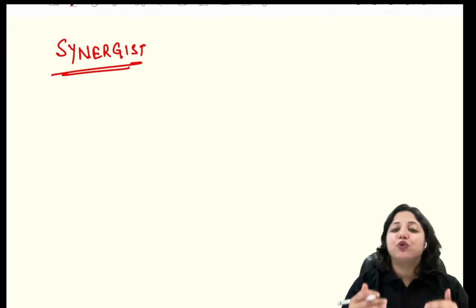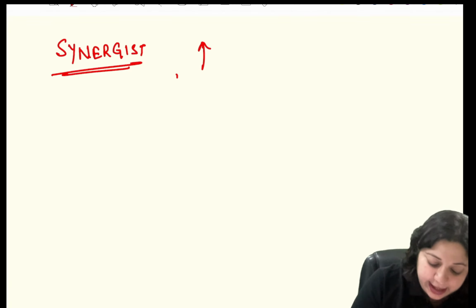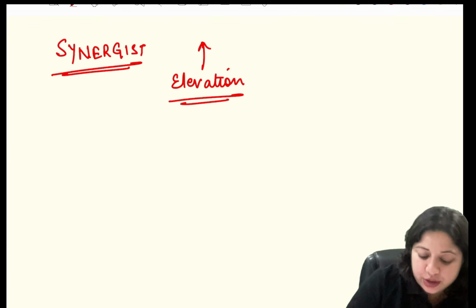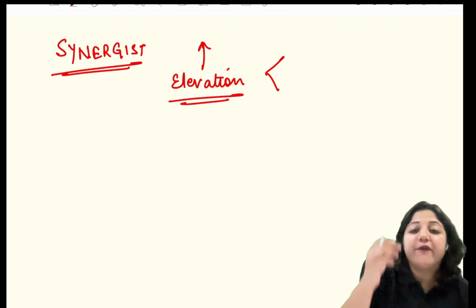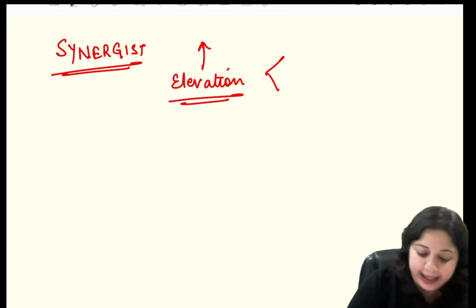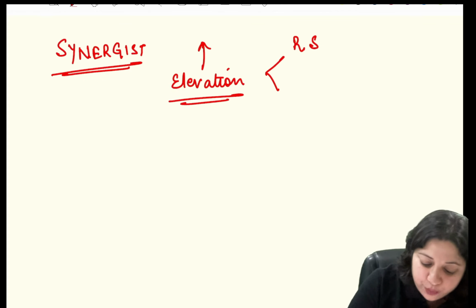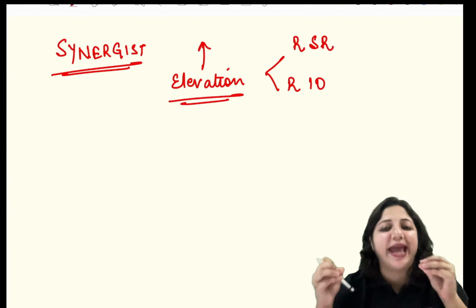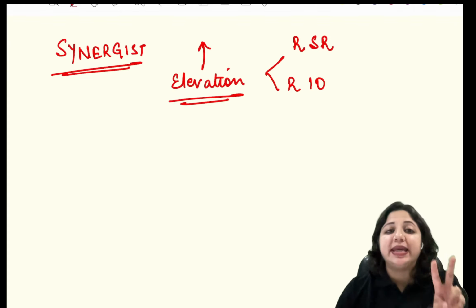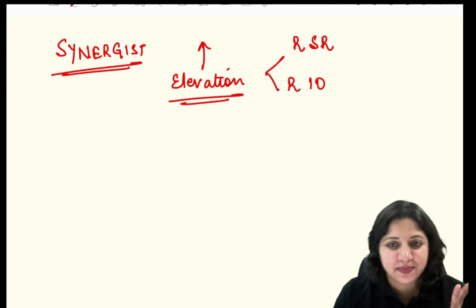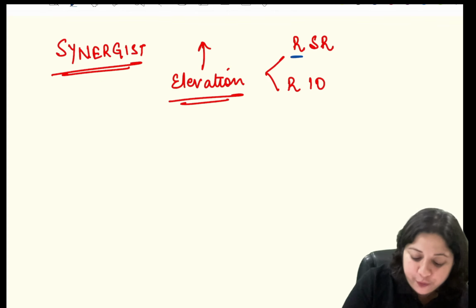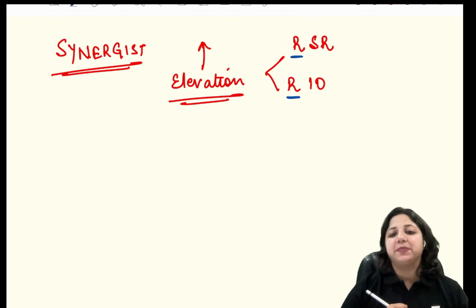So, what is the group of muscles which are involved in elevation? For elevation, if we talk in the right eye, it is right superior rectus and right inferior oblique that are responsible for elevation. So these are the synergist muscles, because here we are talking of the pair of muscles in the same eye.